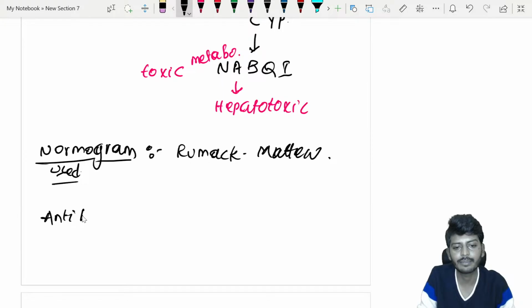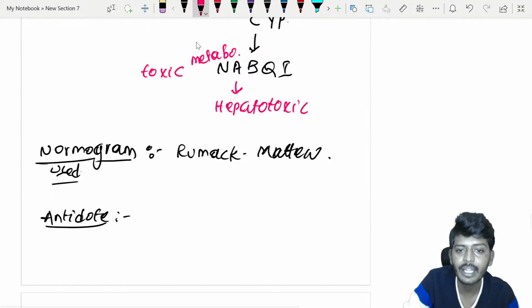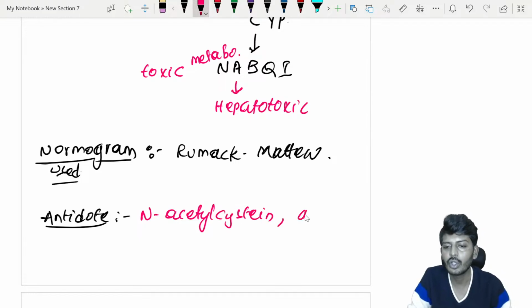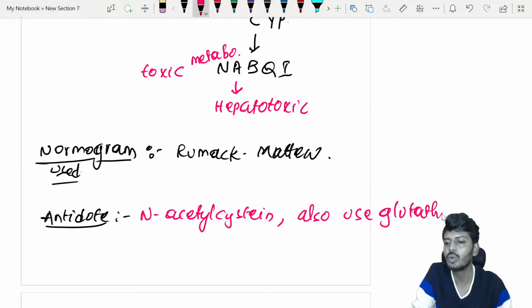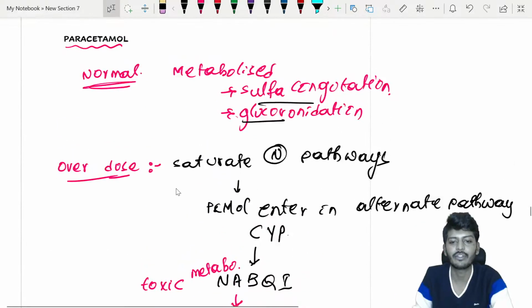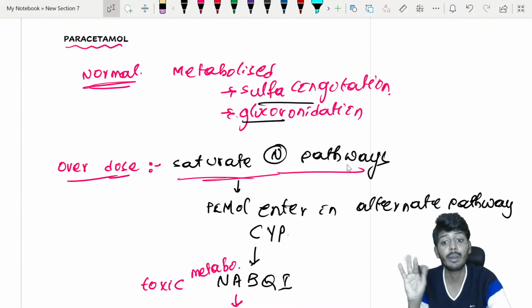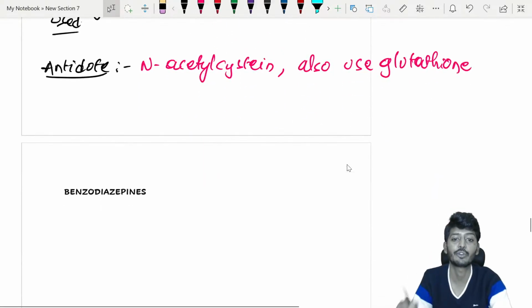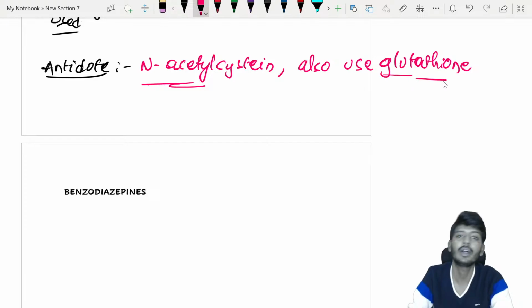And the antidote, my dear students, you need to remember, is N-acetylcysteine. Along with N-acetylcysteine, we also use one more important substance, glutathione. Because during this metabolism and saturation, all the glutathione gets used up. With the normal pathways alone, a lot of glutathione has been utilized. So by giving glutathione, it will help the normal pathway work better. So there are two things to be used: N-acetylcysteine and glutathione.